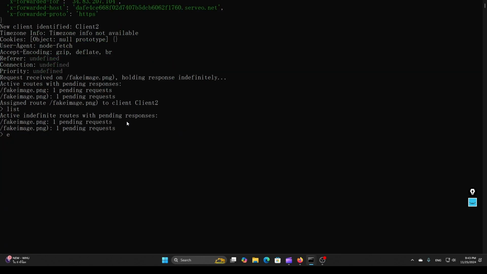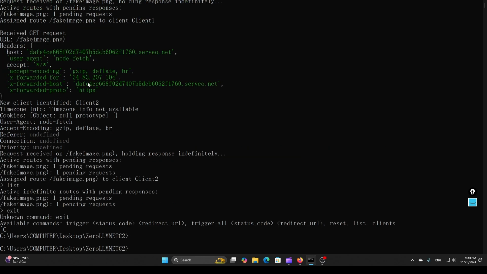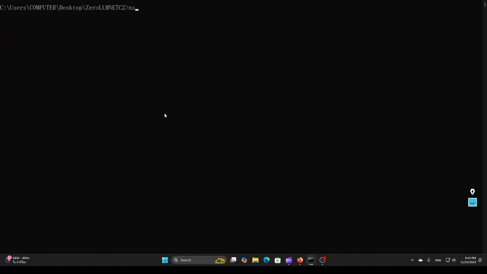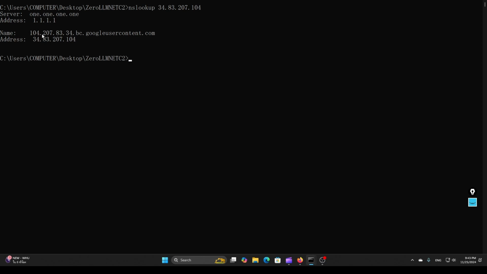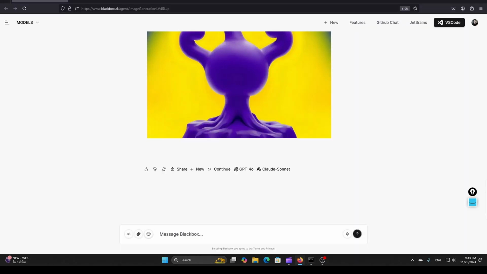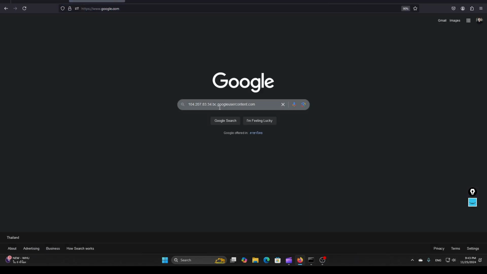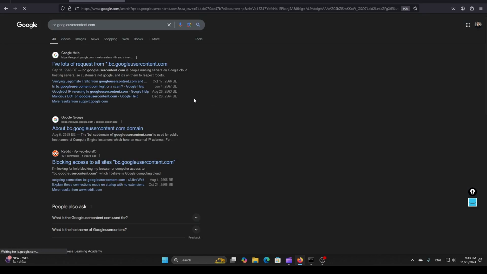So if you, for example, will exit this one, and we will actually look at the IP address. We can see, for example, it's actually a Google user content, or let's say a Google Cloud Compute instance. So it's a Google Cloud Compute instance. Let's try to write it in Google and see actually what it is. So bc.googleusercontent.com.